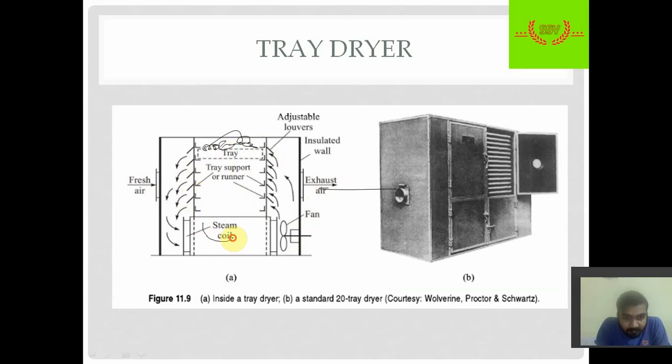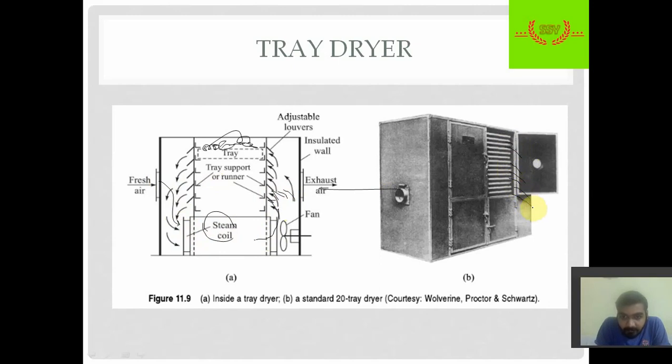Here is a steam coil, where the air gets hot. When fresh air passes through the steam coil it gets warmer, and then due to the fan it passes through the different trays.